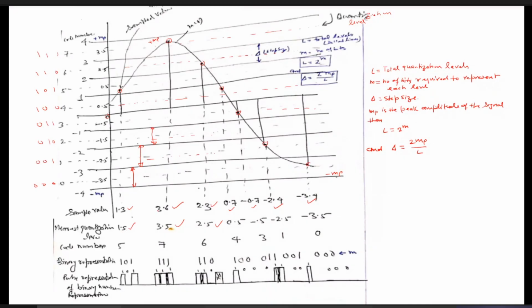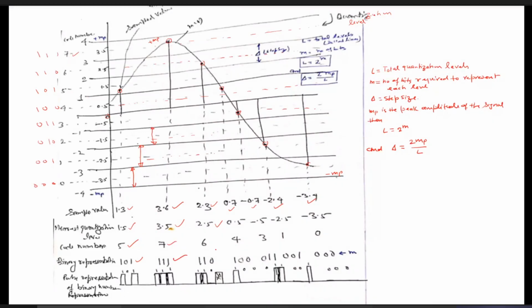Similarly, 3.6 is approximated to the lower level, which is 3.5. 2.3 is approximated by 2.5, 0.7 by 0.5, and so on. Since this sample data is represented by 1.5, and 1.5 is represented by code number 5, which is given by 101. Similarly, 3.5 is represented by code number 7, which is given by 111, and so on for the other sample data.